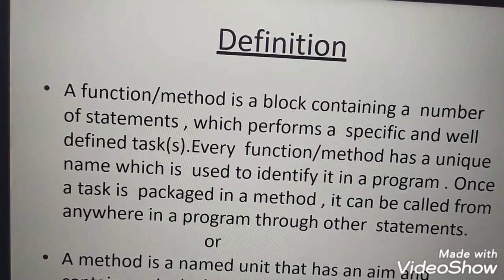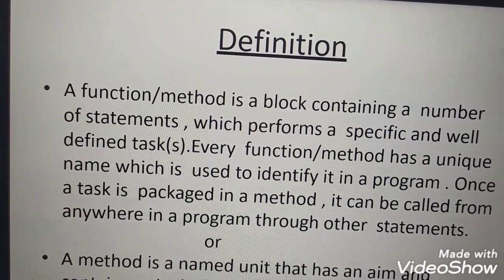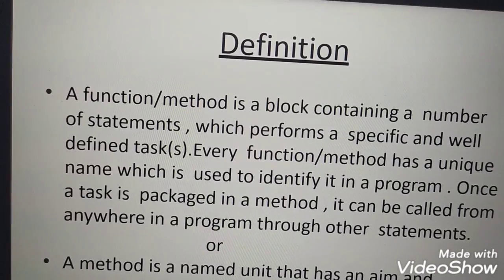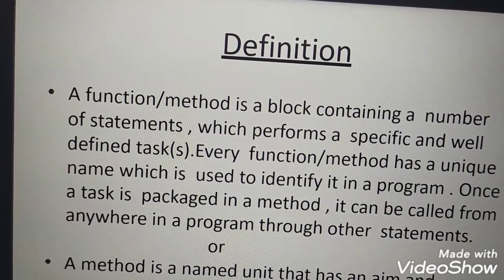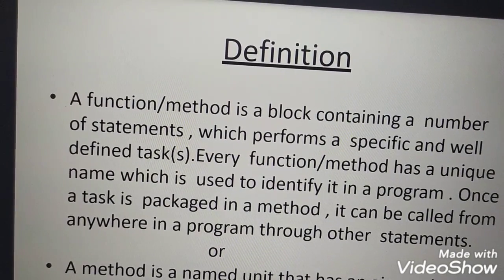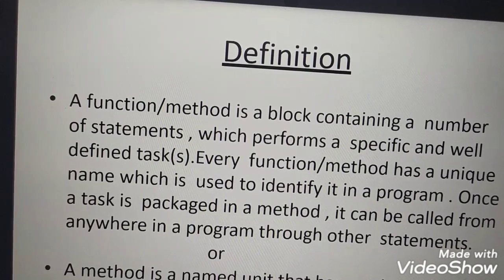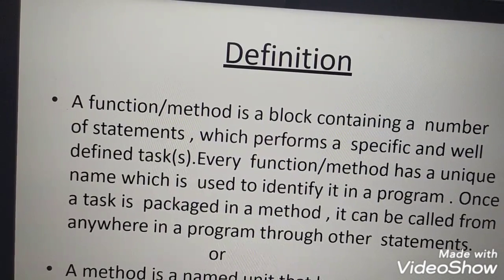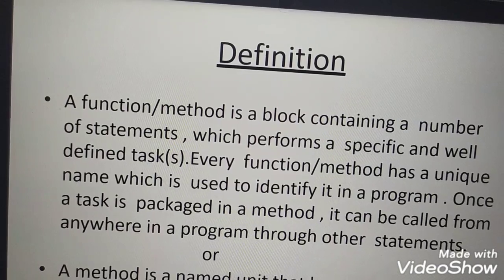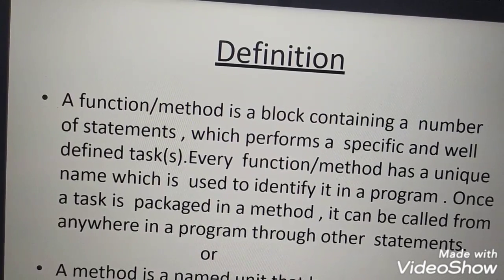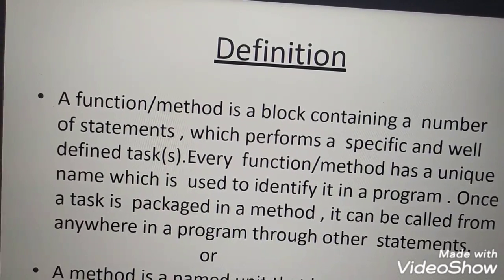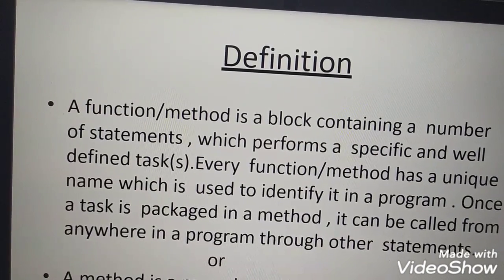In the same way, a function or method also has a name related to its content, which identifies what type of program it is. If the method or function name is simple interest, we can know from the name that the method is going to solve simple interest.